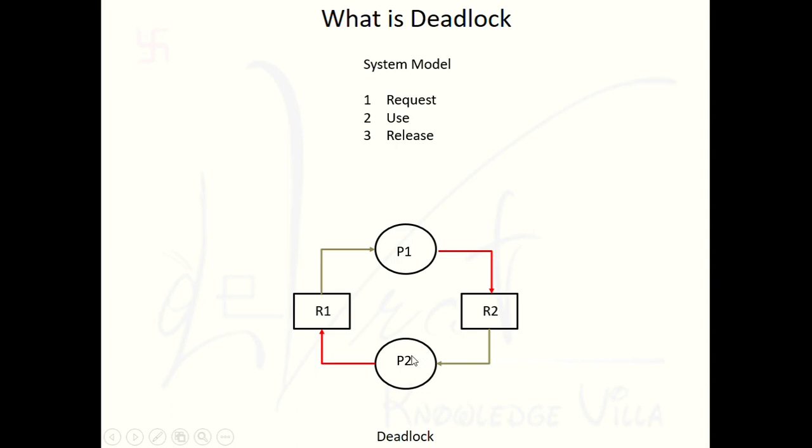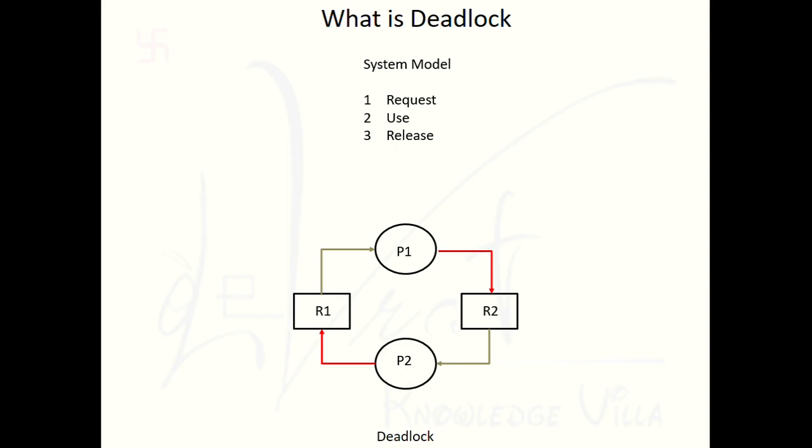In terms of a multi-programming system, whenever processes put a request for resources, and those resources are not available, at that time the processes go into the waiting state. It means right now P1 is in the waiting state for R2 and P2 is in the waiting state for R1. So both processes are in the waiting state. But suppose these processes are not able to resolve the waiting state.